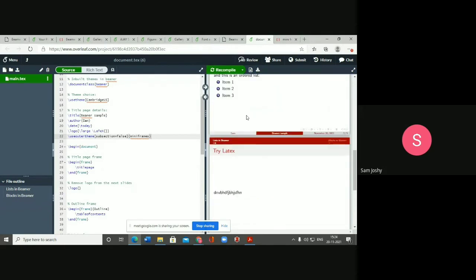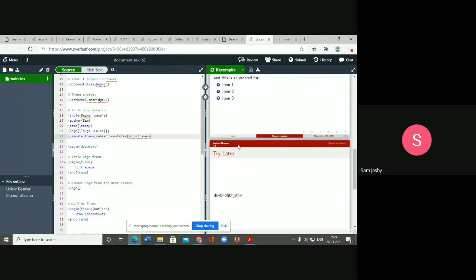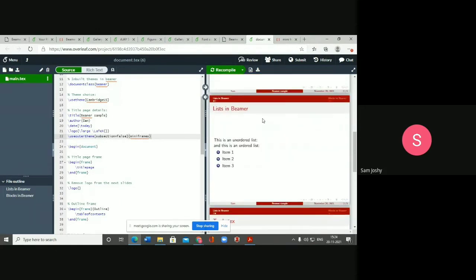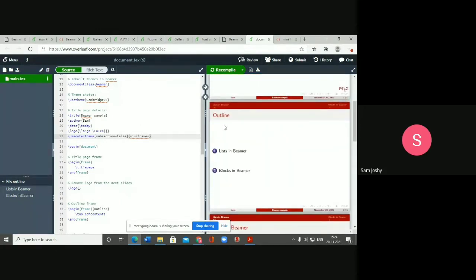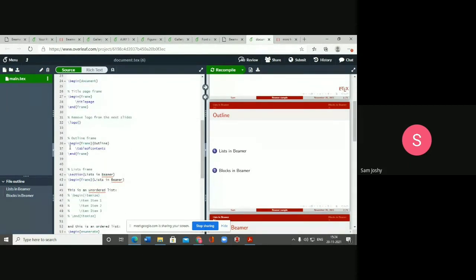I can get a navigation bar at the top. You can see on the right side. I hope that the cursor is visible to everyone. So here we have the first section. And the beauty of this is that we can get all these tables of contents prepared within a single code. You can see here \tableofcontents. This single line will prepare all those sections. All those sections will be arranged in this outline section. So it becomes more disciplined. This is called working smart.